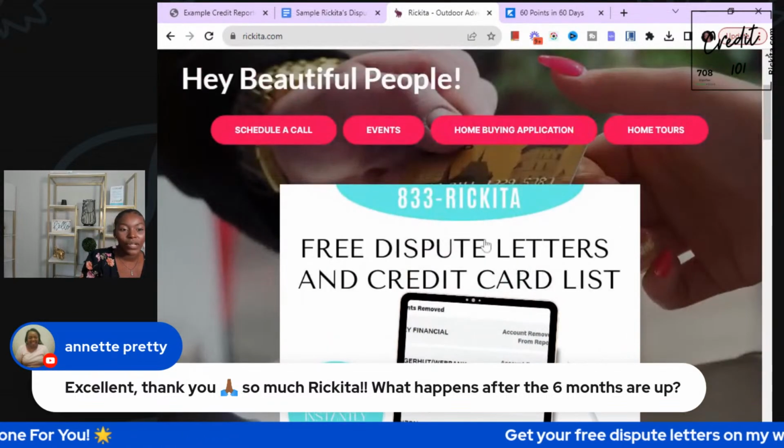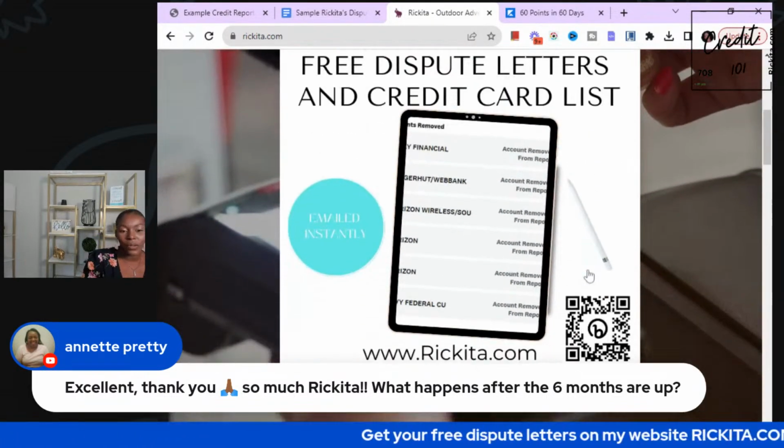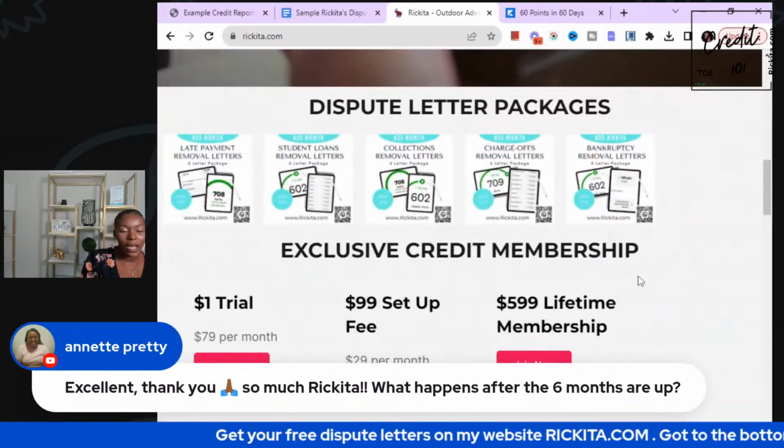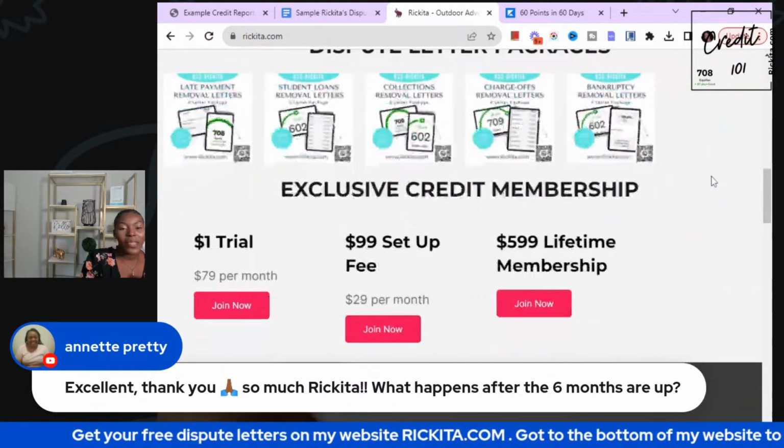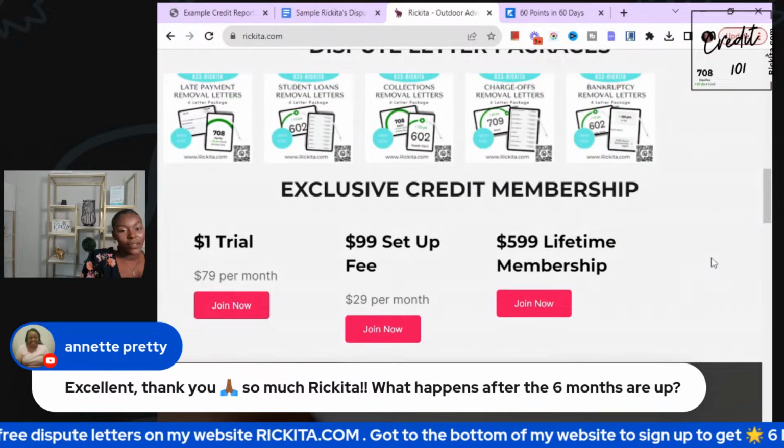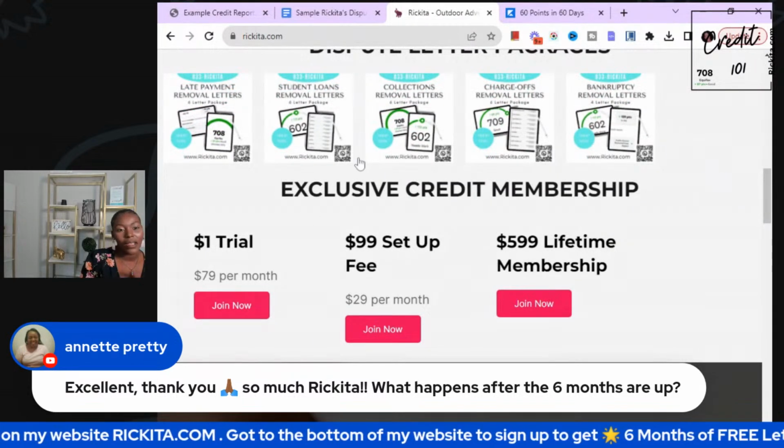That's why I provide the free letters. You can literally start fixing your credit with the free letters, and you can get your life on a better track by doing that. But that package has all of these different letters, and after the 6 months is probably when you want to start targeting these different things.